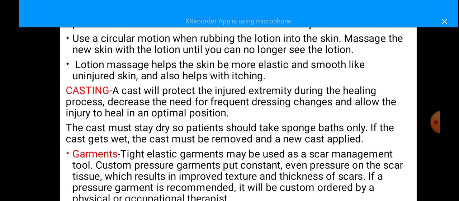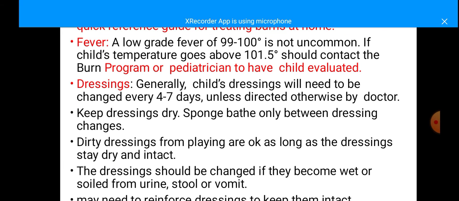Garments. Tight elastic garments may be used as a scar management tool, and custom pressure garments put constant even pressure on the scar tissue, which results in improved texture and thickness of scars. If a pressure garment is recommended, it is ordered by the physical or occupational therapist. Tight clothing should be given to reduce the scarring marks.